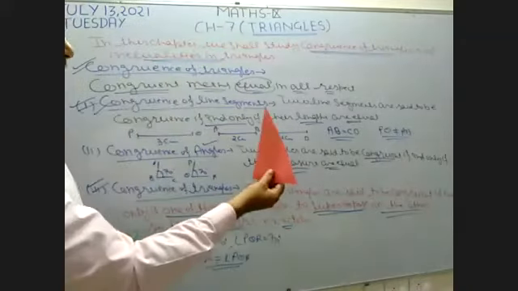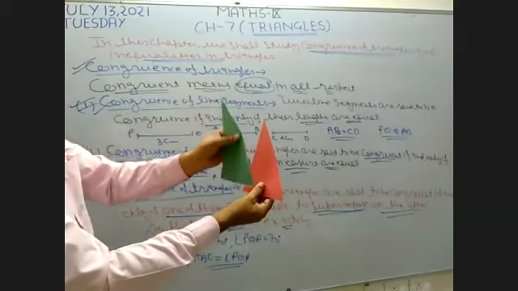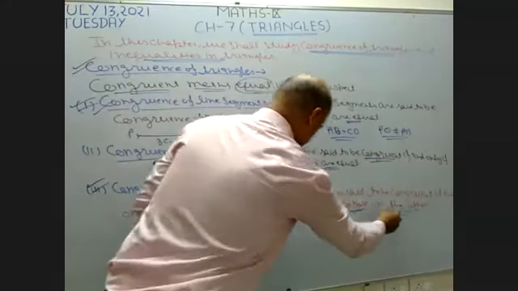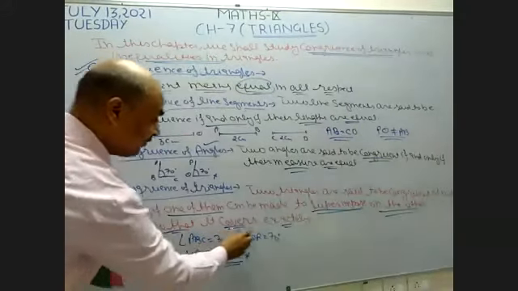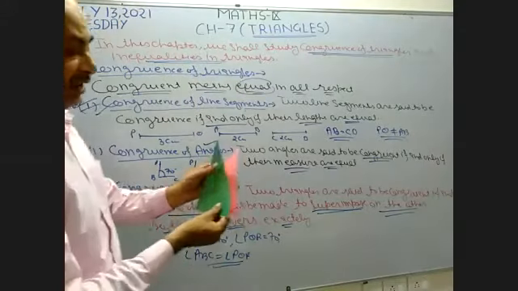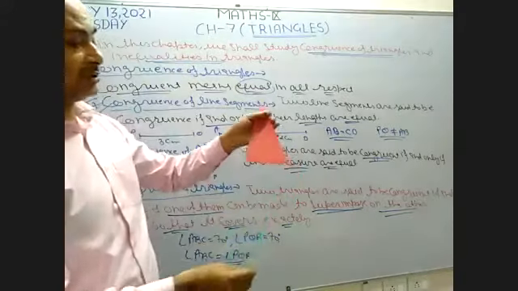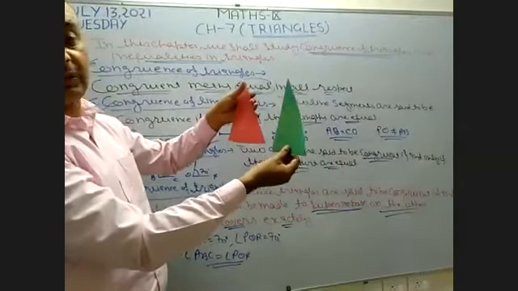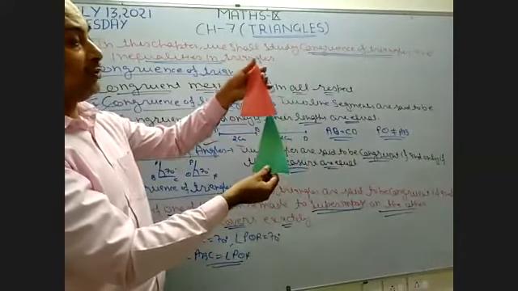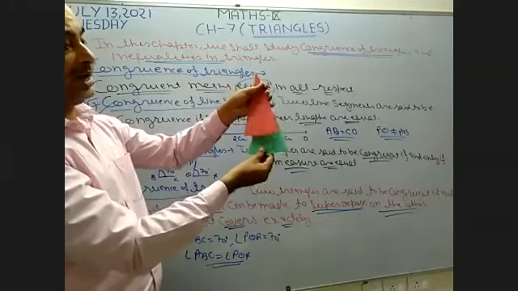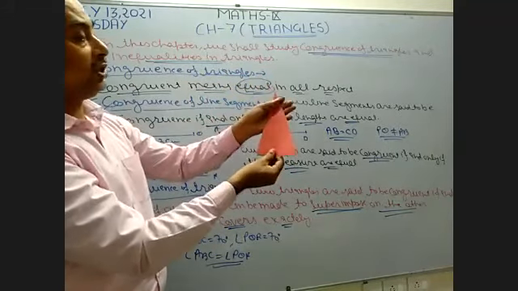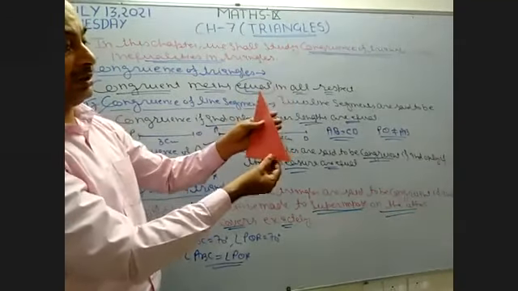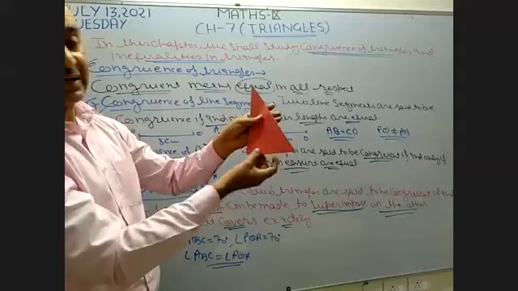I take this one triangle. I want to impose the other triangle on this triangle, so that it covers exactly. It is going to cover the first triangle exactly. So I want to give you one example. I have two triangles with me. I want to impose one triangle on the other. When I impose one on the other, see what happened. These two triangles are going to cover each other exactly.